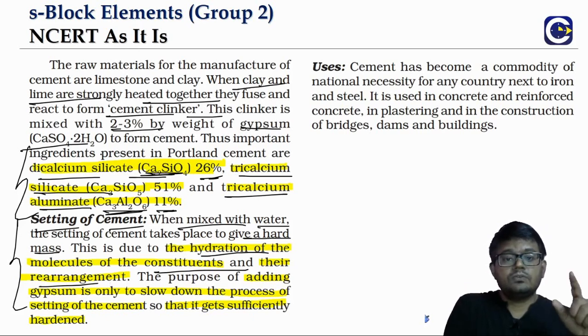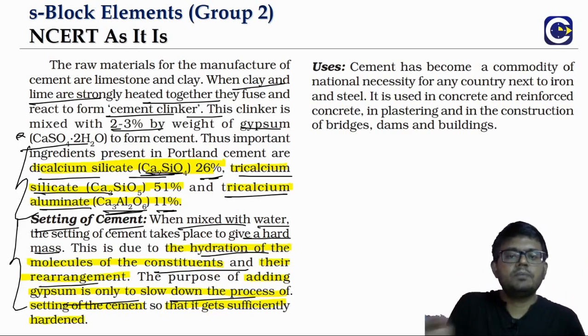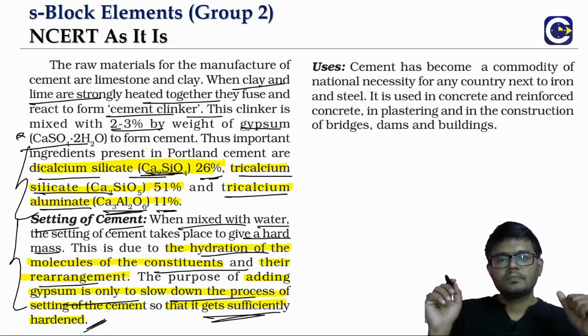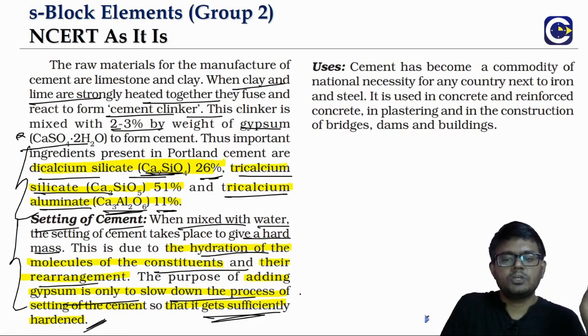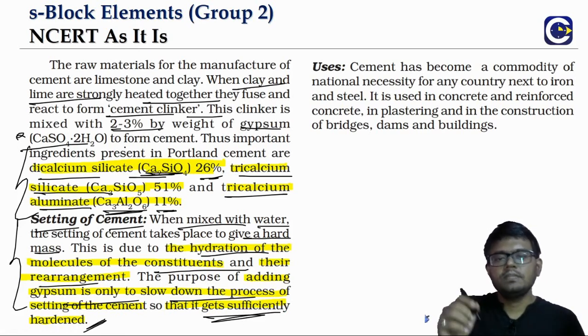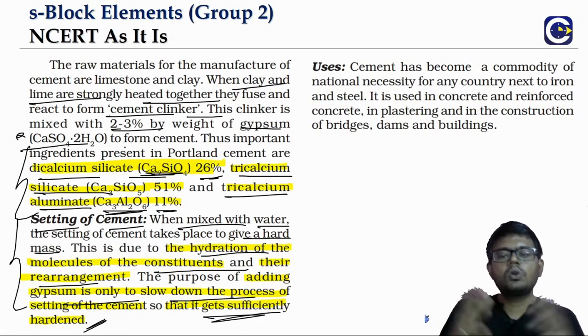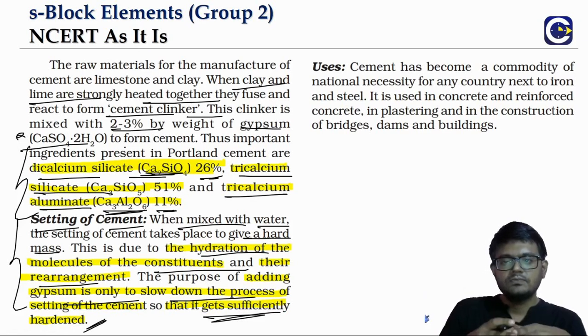And we have said that no gypsum is added. So the purpose of adding gypsum is to delay the process of setting. When you delay the setting, you are giving sufficient time for the hardening to happen. So this can be another possible question: Why do we add gypsum to the cement? It is to slow down the process of setting of the cement.